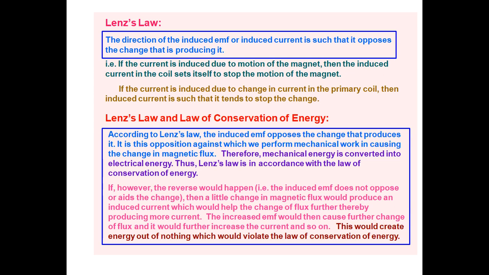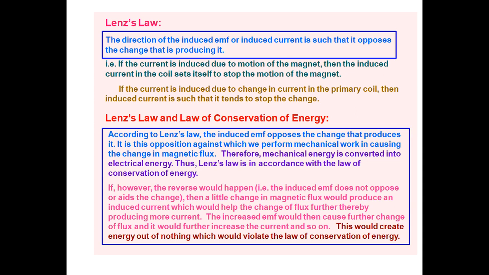When the N pole of a bar magnet is moving towards the coil, an EMF is induced in the coil. The induced current is in the anti-clockwise direction through the coil, so the coil generates an N pole and it opposes the movement of the magnet.